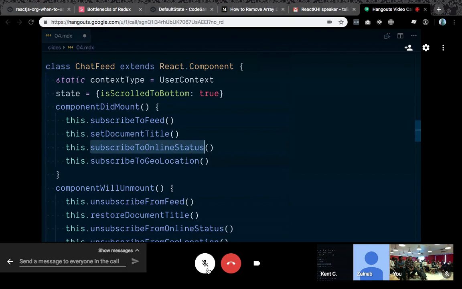And then subscribe to the geolocation so that you keep your stuff updated, because if you were to take your phone and walk around with this app, over time your geolocation would change and it would change the chat room that you're in.